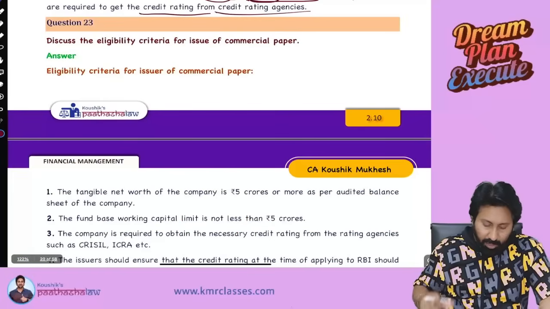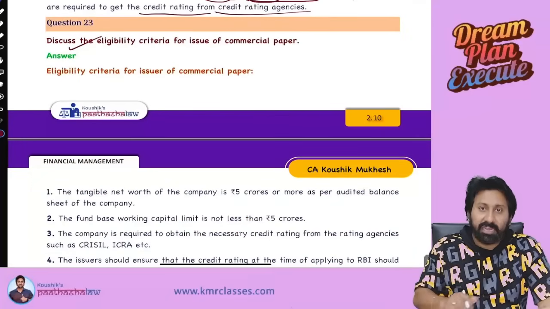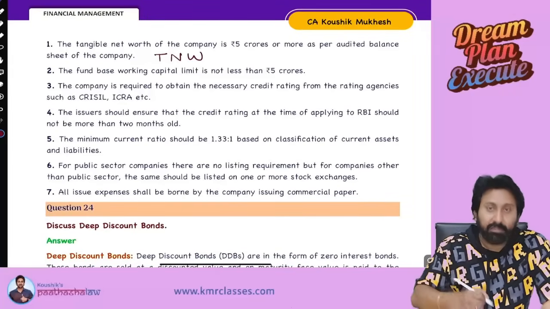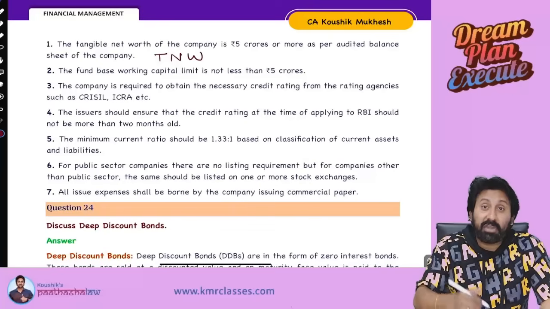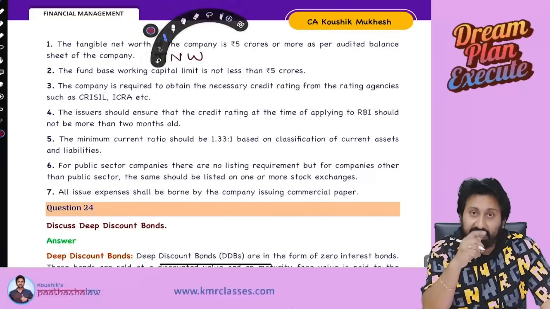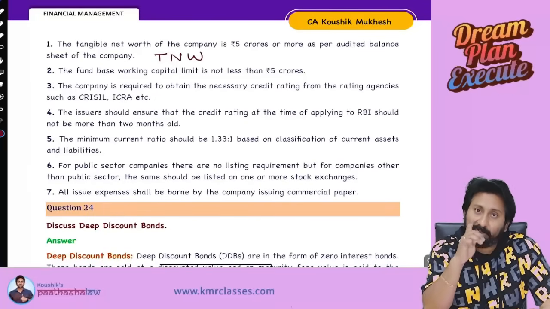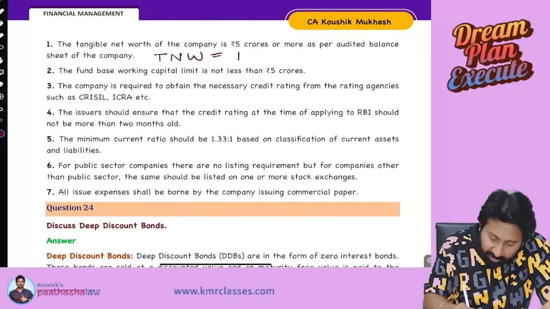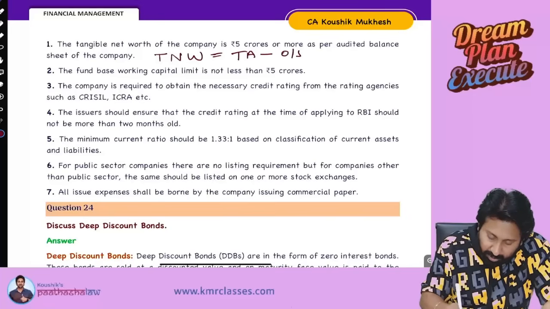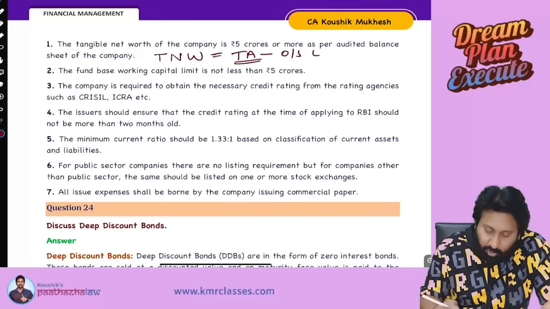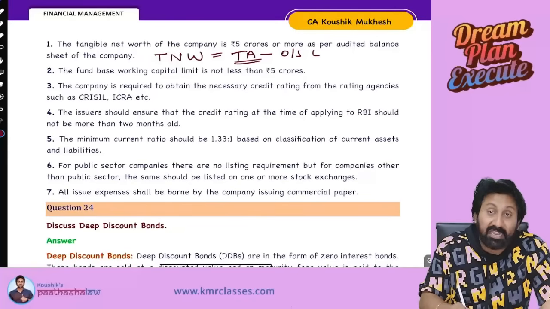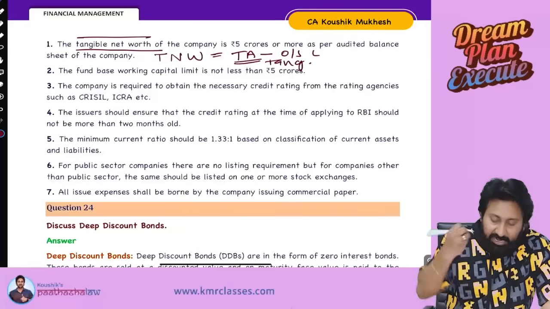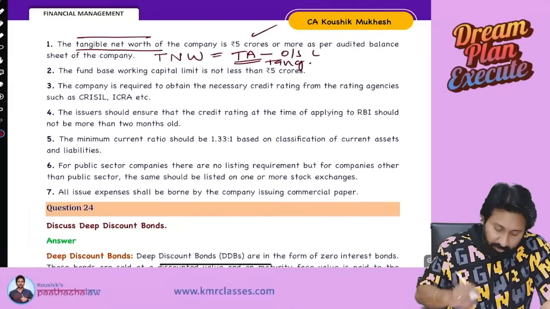Next. Who can issue the commercial paper? Eligibility criteria. Let us read. First one. Tangible net worth. Net worth means what? Net worth can be computed in 2 ways. Liability side, asset side. Liability side, it is nothing but equity share capital plus reserves and surplus. Okay. Asset side, if you take total assets minus outside liabilities. When you take total assets, you should not consider intangible assets. You should consider only tangible assets. That's the meaning of tangible net worth of the company. Is 5 crore or more.